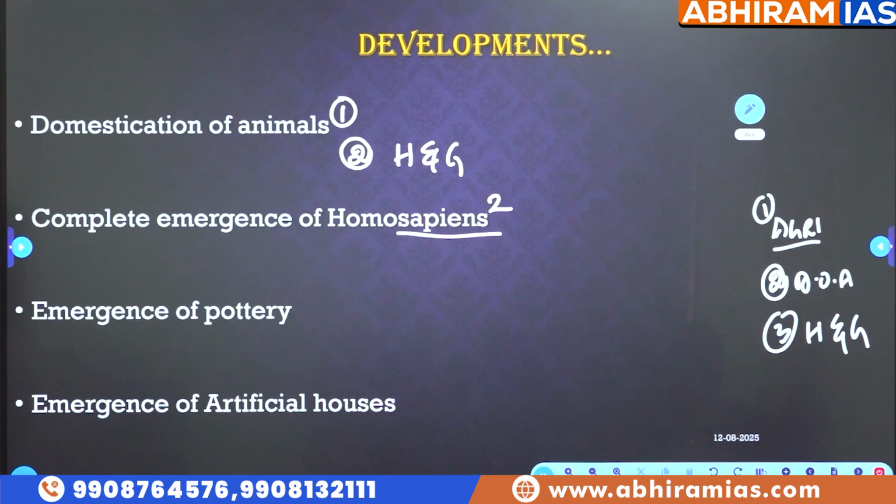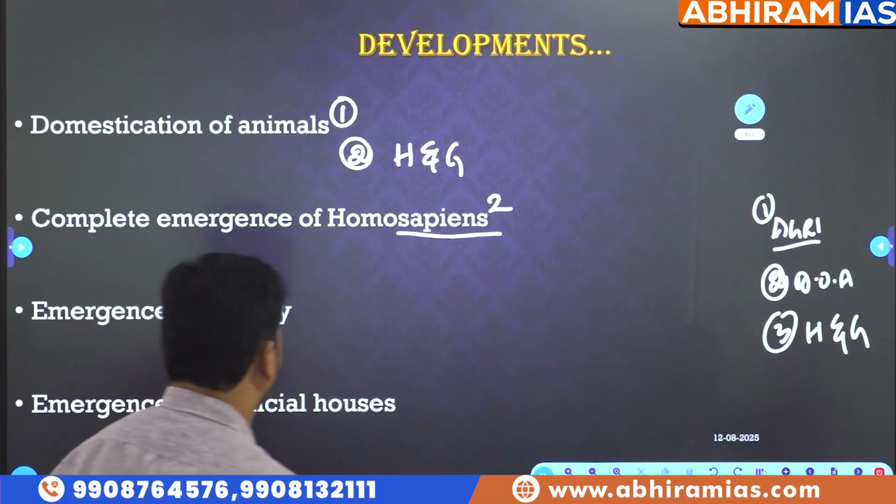One more, another development: emergence of pottery. In fact, this particular art was a broad revolutionary change in the very evolution of human history. Under emergence of pottery, take a small arrow mark and write: handmade pottery. We call it handmade pottery.